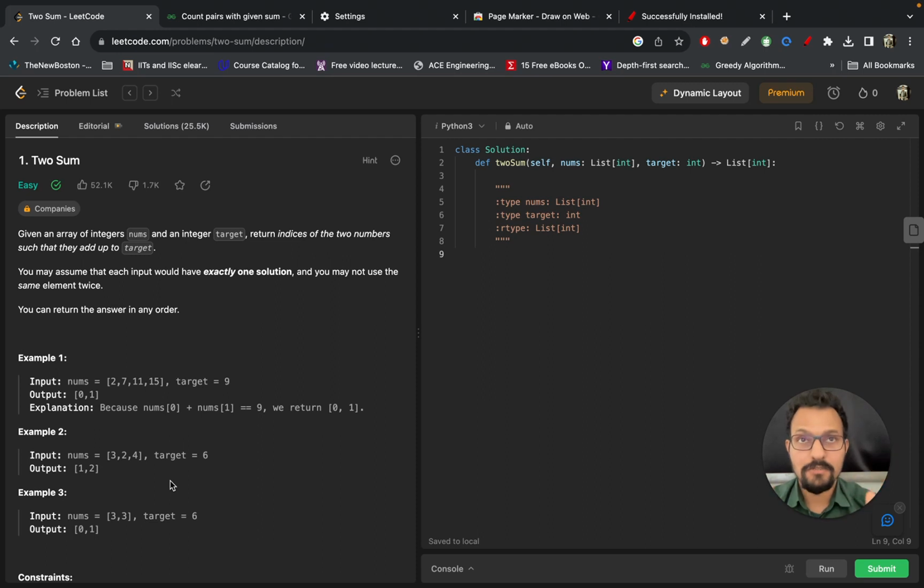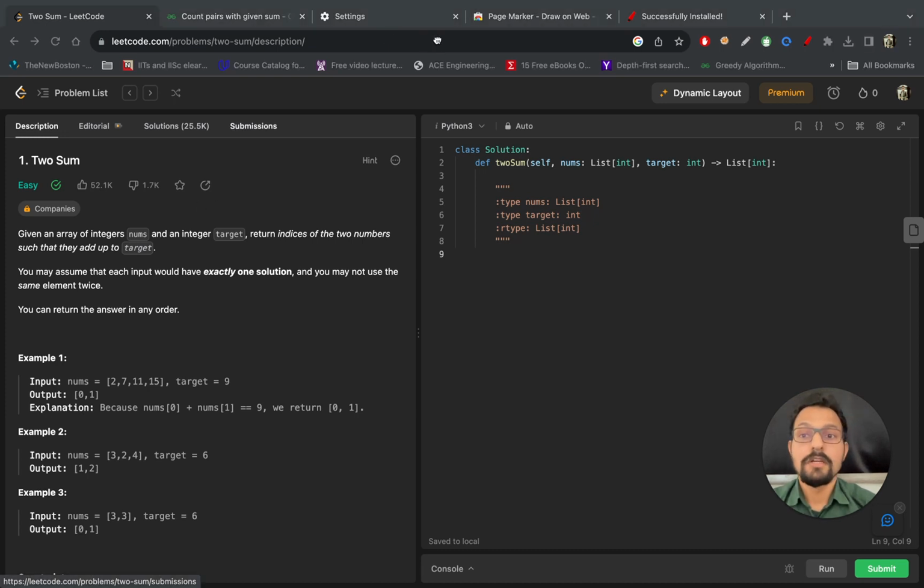Given an integer array nums, you have to find 2 indices so that the numbers at those indices sum up to a target, and you have to return those indices. That's done. Now let's jump on to our second thing, which is the approach. Here comes the main part. So if you see, there are 2 things.